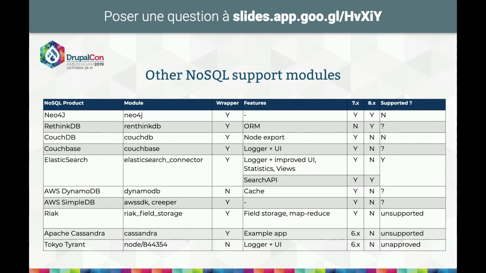For all the other databases which used to be available, as you can see, there are Drupal 7 drivers and no Drupal 8 one. The exception being Elasticsearch, which includes more complete support and is still maintained for Search API. Some of them didn't even make it to 7.x, and these are Apache Cassandra and Tokyo Tyrant, which only exist for 6.